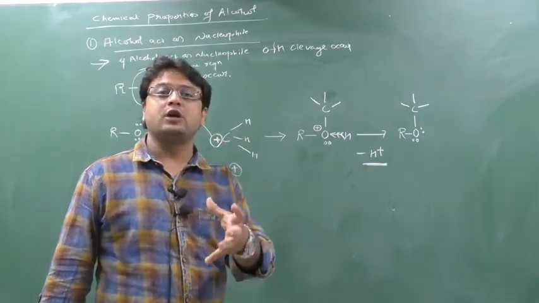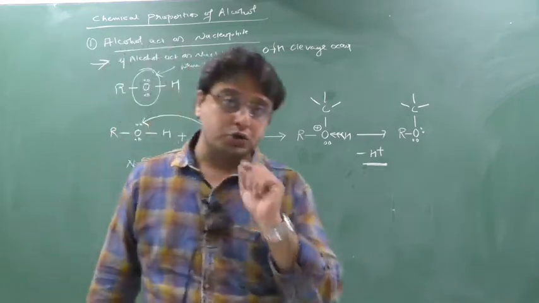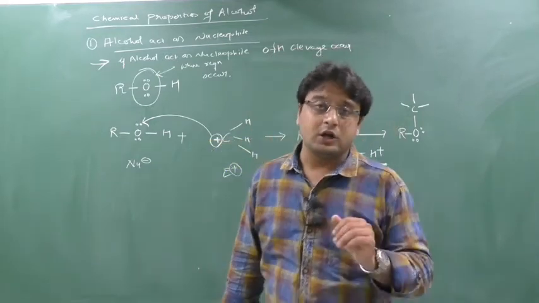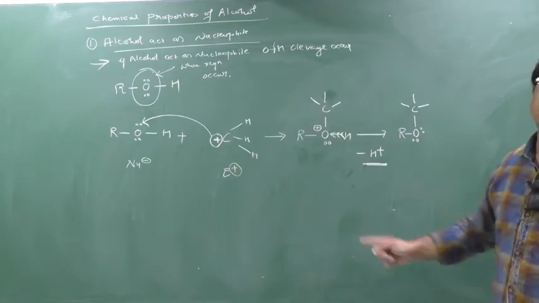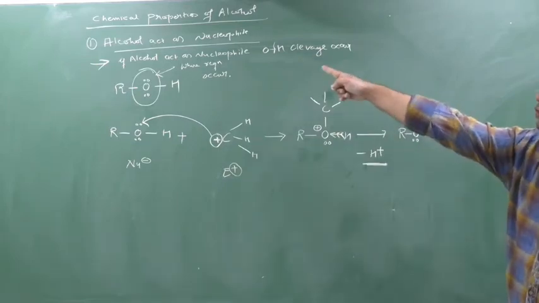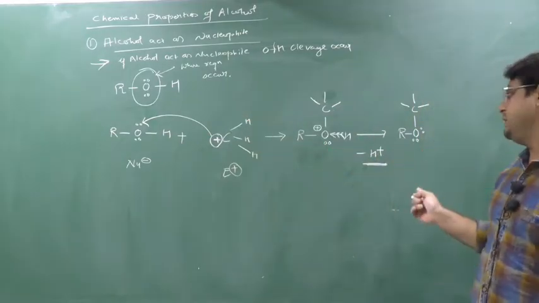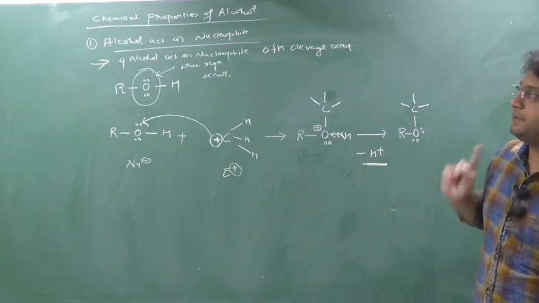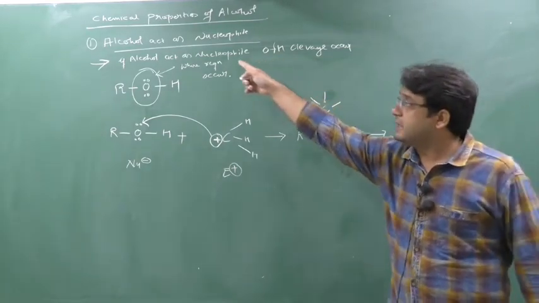Another question can also be asked from this: show how the alcohol acts as an acid, or why and how the alcohol can show acidic property. This is the answer: whenever alcohol acts as a nucleophile, it will show slightly acidic property, because there will be a release of H plus in the final step. And this is the mechanism of the alcohol acting as a nucleophile.